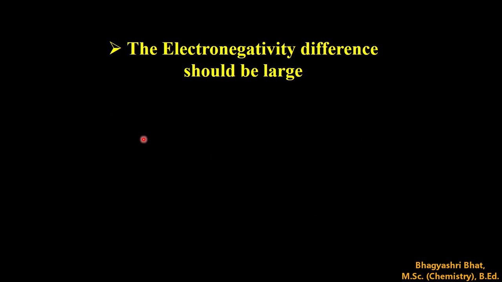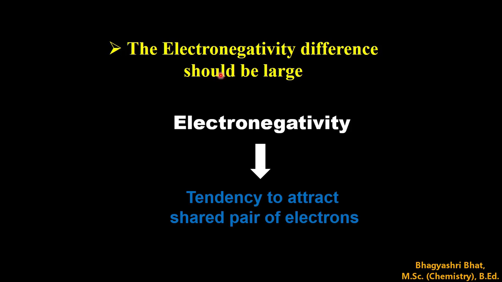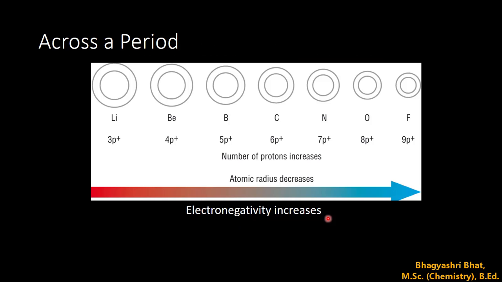The third condition required for the formation of an ionic compound is that the electronegativity difference should be large. What is electronegativity? That we have studied. It is the tendency to attract the shared pair of electrons towards itself. In an ionic compound, one atom has to lose an electron and another atom has to gain an electron.